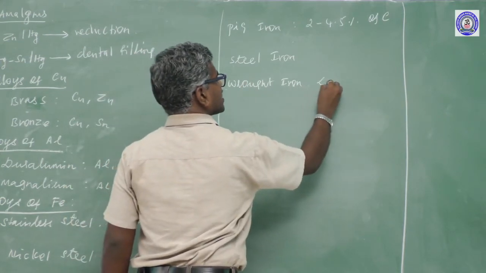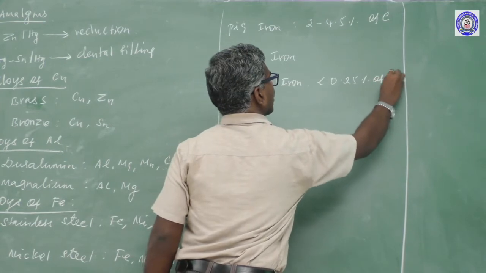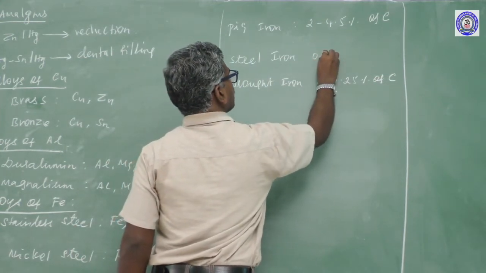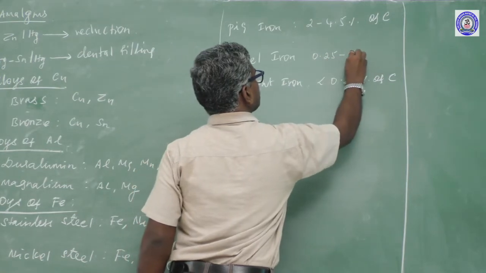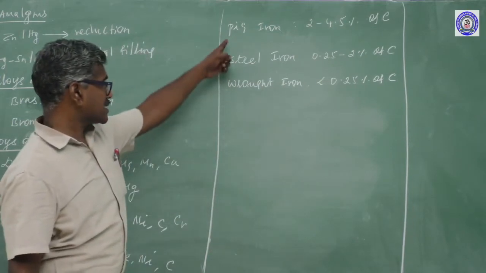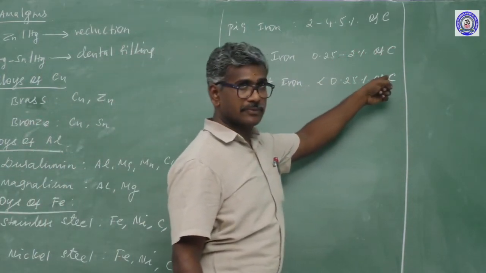Here, lesser than 0.25% of carbon. And this is between 0.25 to 2% of carbon. These are classified based on the carbon.